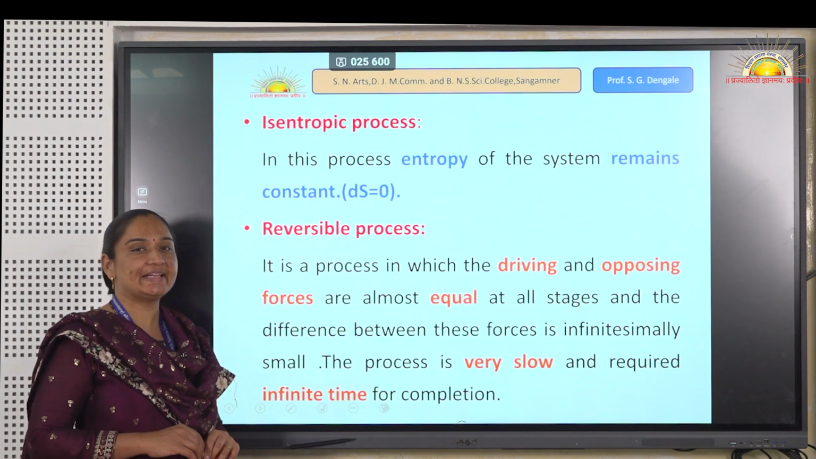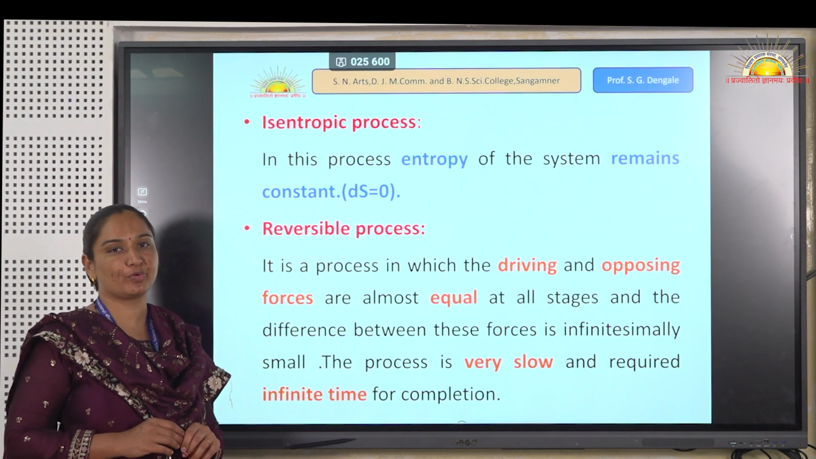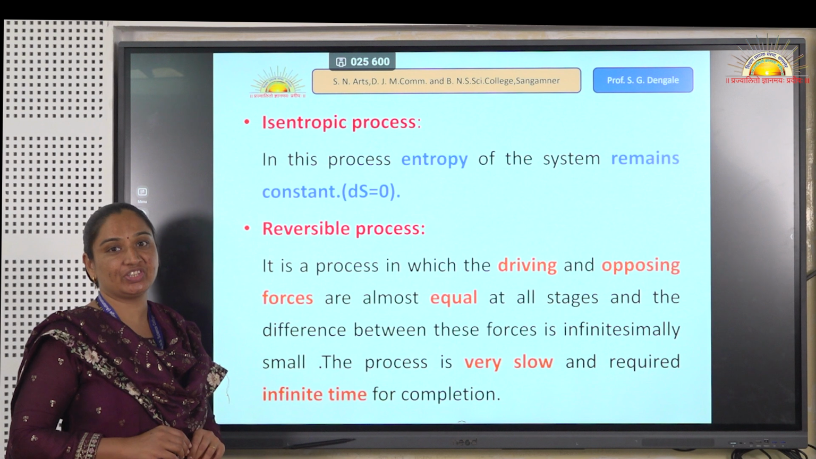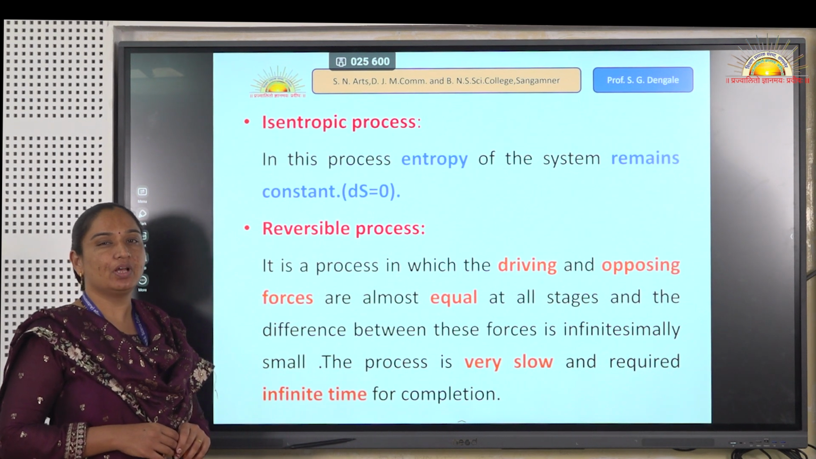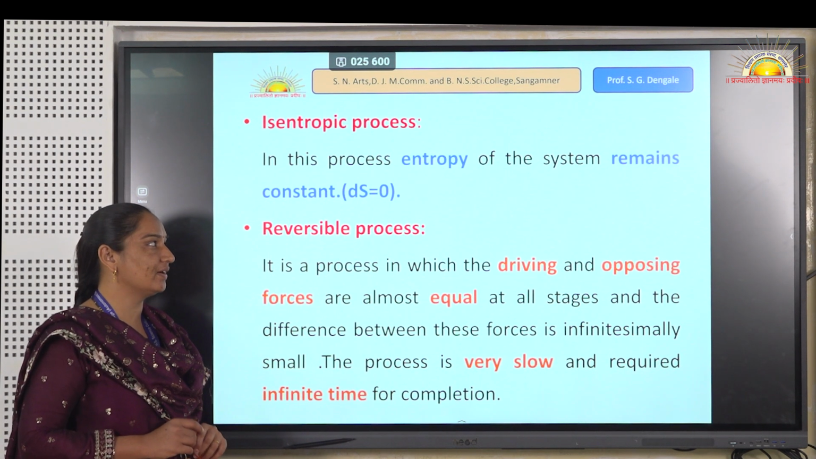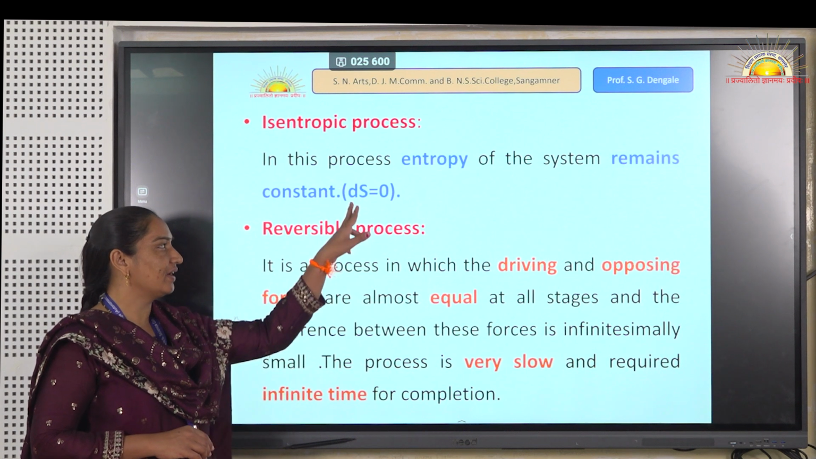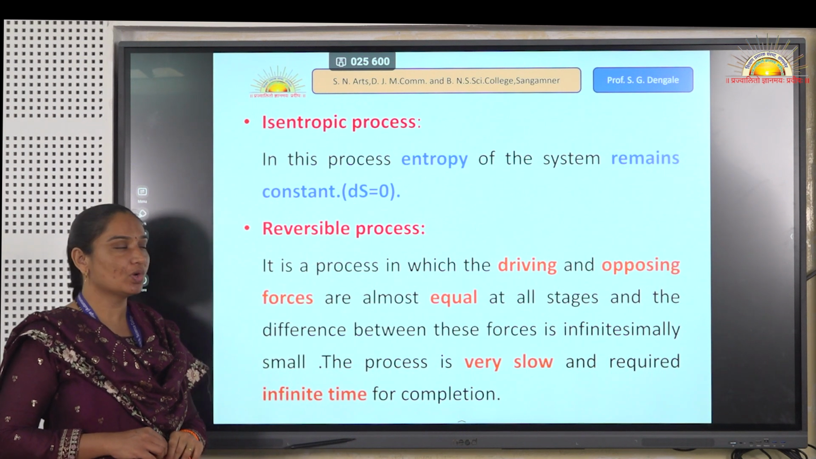Then the next one is the isentropic process. Isentropic process means the process in which the entropy of the system remains constant. Here the entropy of the system remains constant.